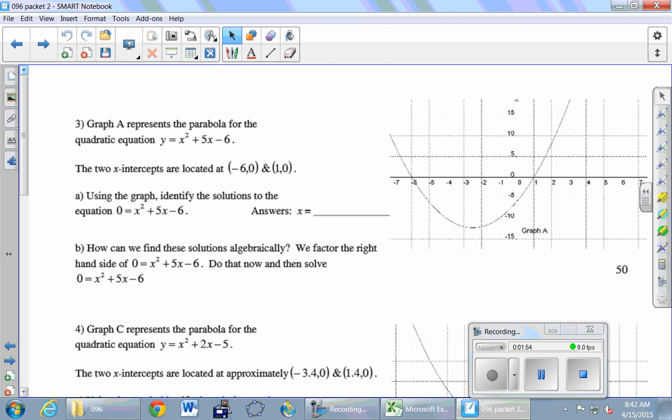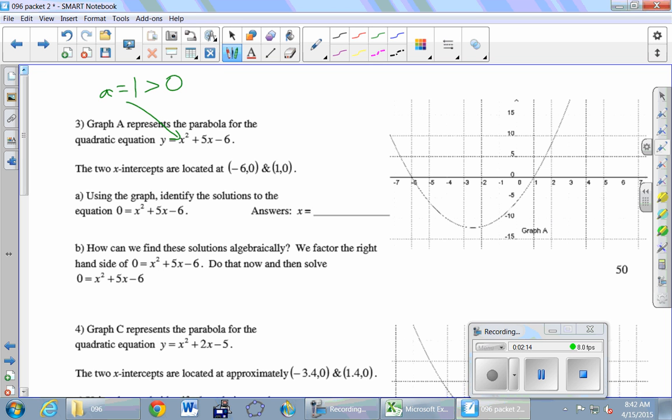Okay, let's pause for 1 second and refresh our memories about some of the characteristics of a parabola. How should we have known that this was going to be a happy parabola? All right, so what is positive precisely? A is positive. Remember, A is the number that's touching the x squared. It is a positive number in this case, so that is a positive happy parabola.